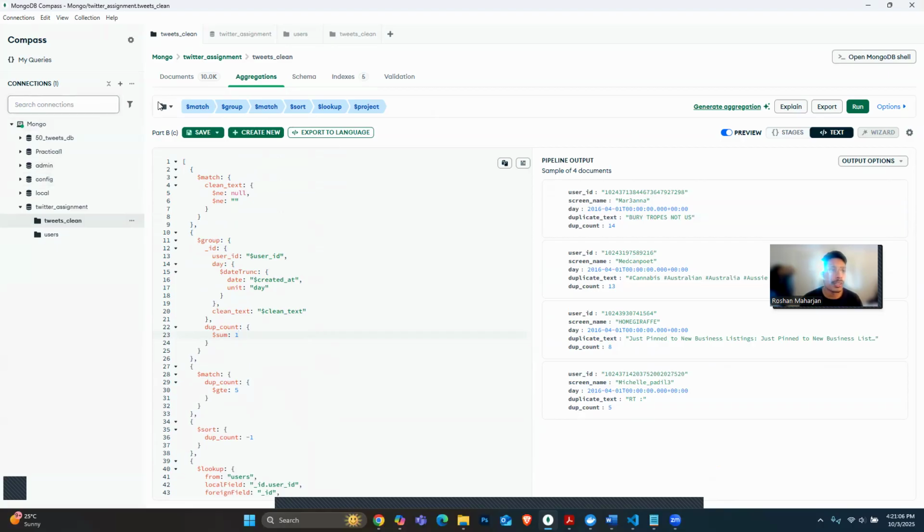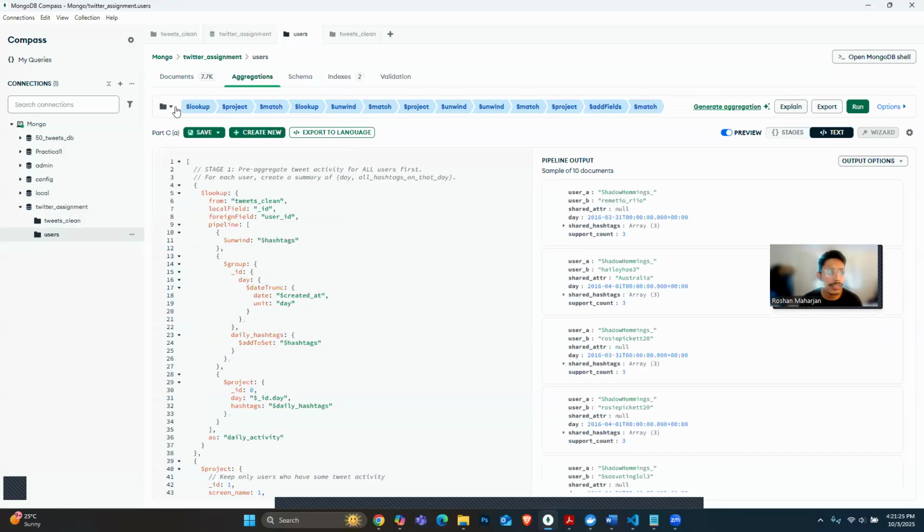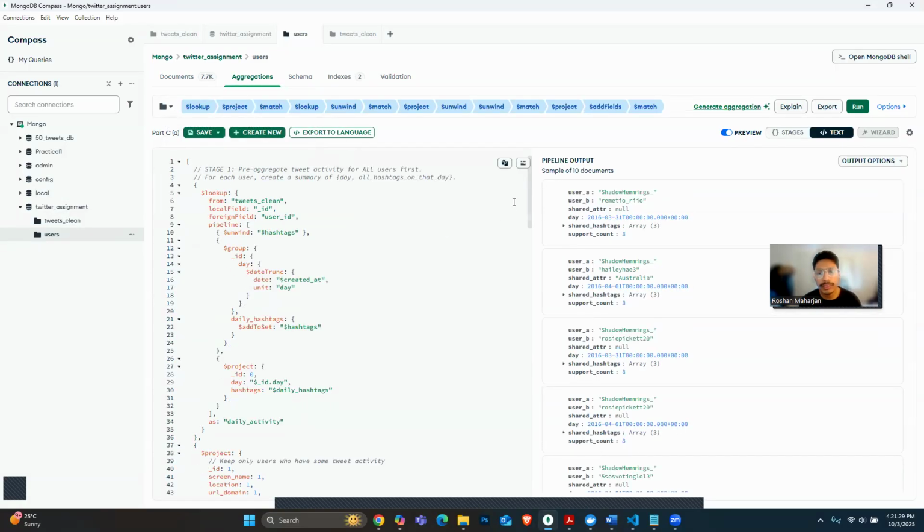And for part C of section A, at first we have to find a pair of users who share a location or URL domains, etc., as given in the task description. In this users collection, I have also created the aggregation pipeline.